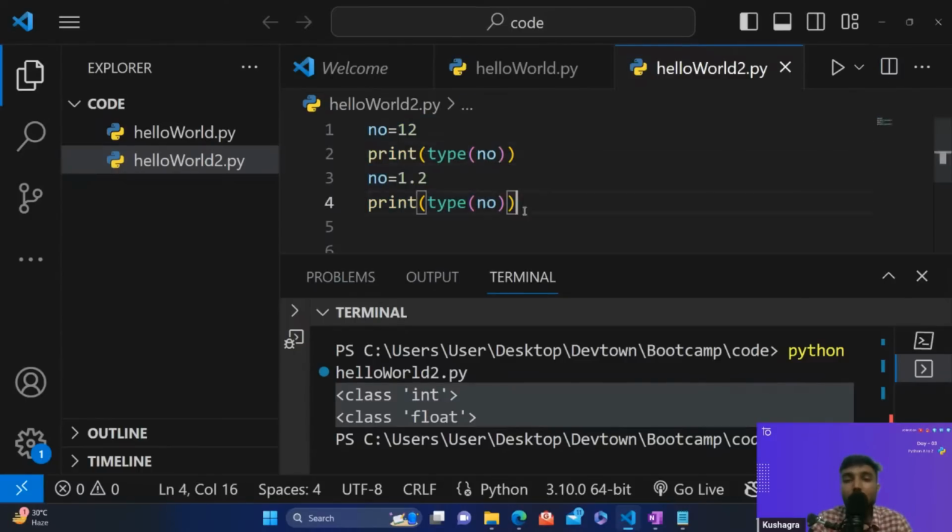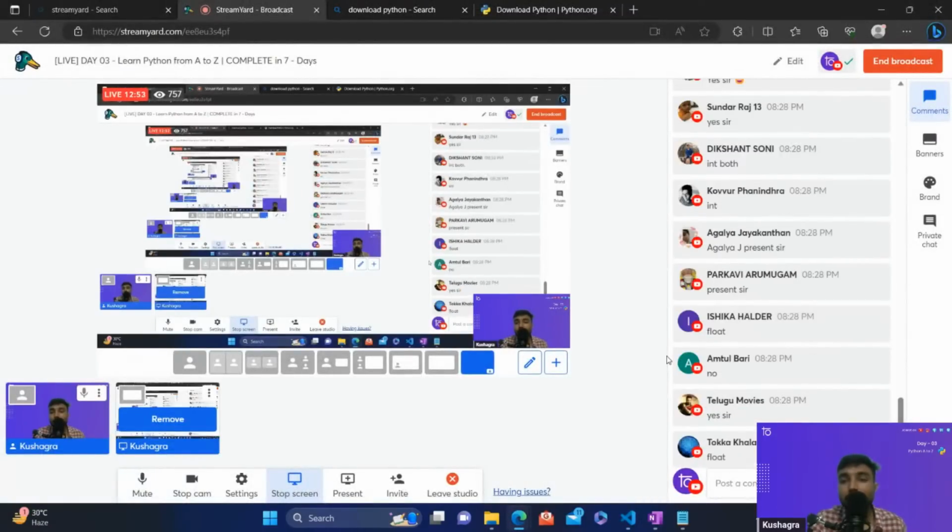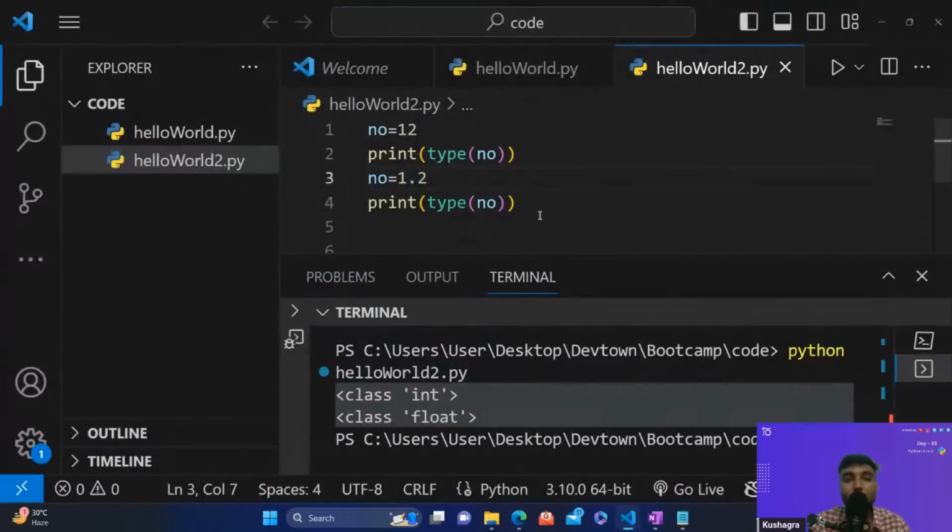I have added a certain code. I'll not run it right now. I'll give you 5 minutes to run this code on your laptop and tell me what exactly would be the output for this code, guys. I'll wait for 5 minutes.